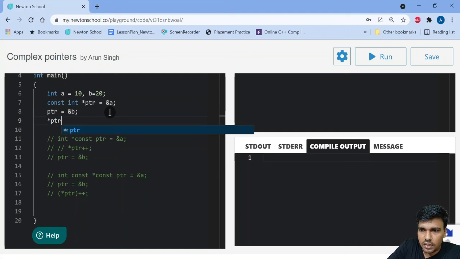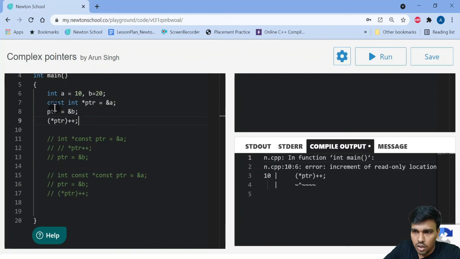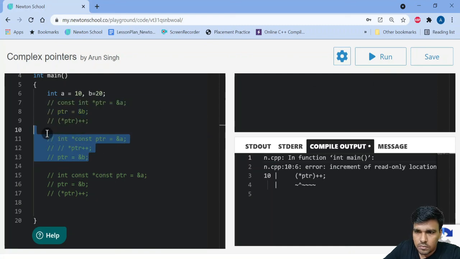Let's say if I try to do it this way, if I try to dereference the pointer and then try to increment the value, I'll get a compiler issue. What does it say? It says increment of read-only location. Therefore, when you declare a constant, it becomes a read-only location. Let's try to decode this now. What is this? It is a constant pointer.